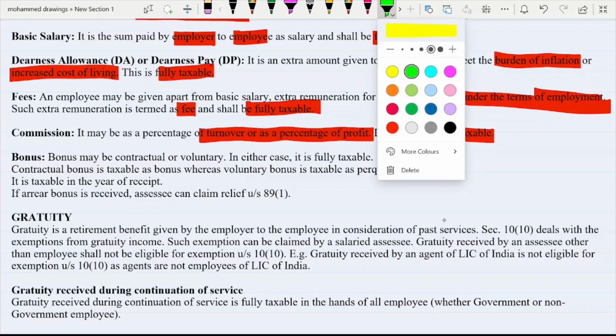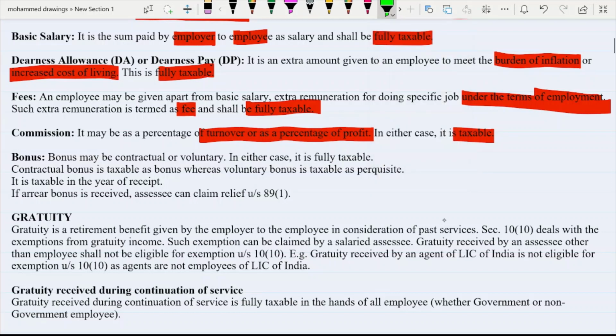Now, next one, what is bonus? Bonus may be contractual or voluntary. In either case, it is fully taxable. Contractual bonus is taxable as bonus, whereas voluntary bonus is taxable as perquisite. So this is also important, and this can be asked in MCQ also, that contractual bonus is taxable as bonus, whereas voluntary bonus is taxable as perquisites. So that you have to remember.